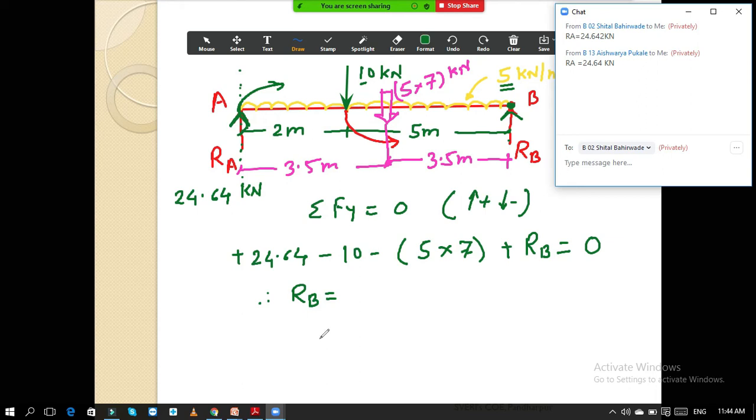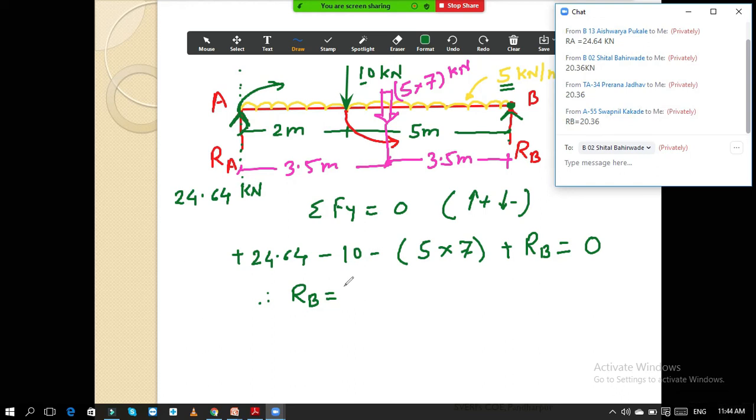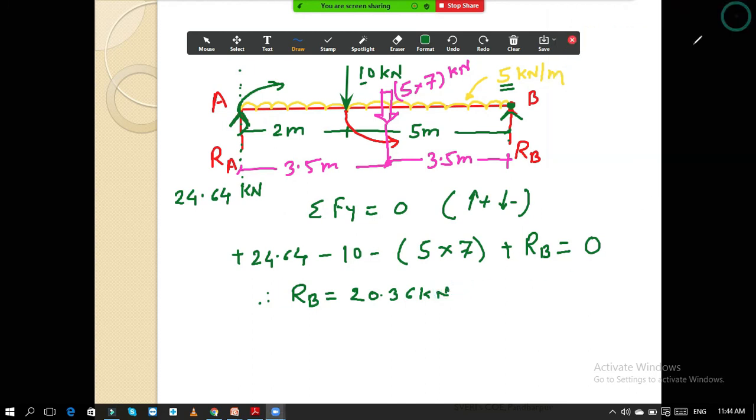So RA is 24.64. Let me know the answer for RB. 20.36. Okay. So the answer is 20.36 kilonewton. I am not calculating anything. You calculate it and give me the answer.